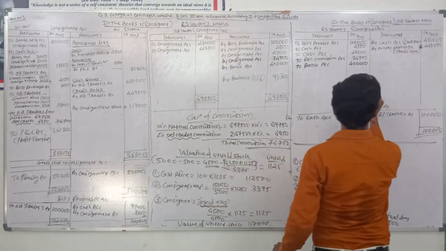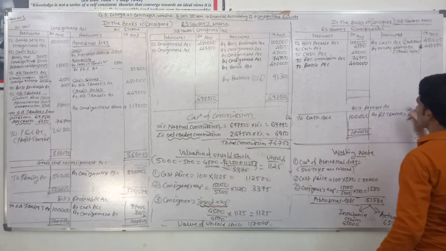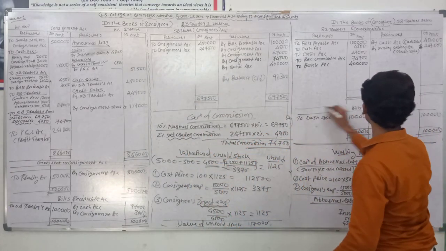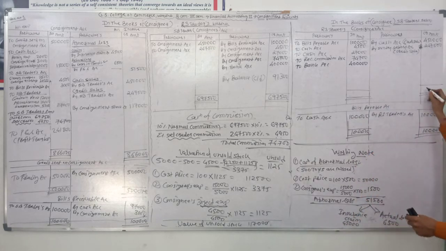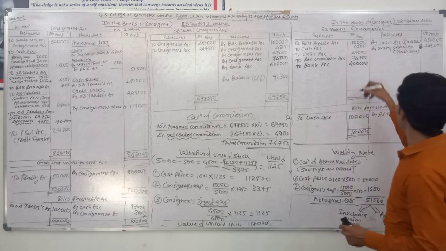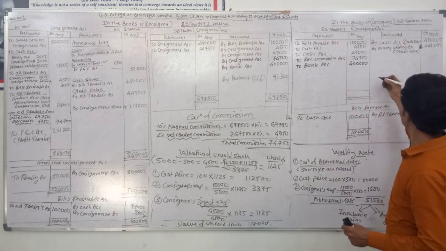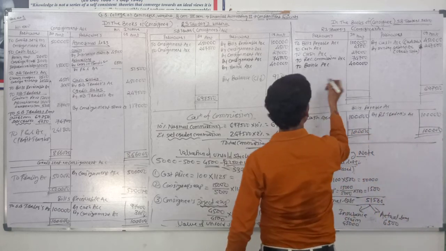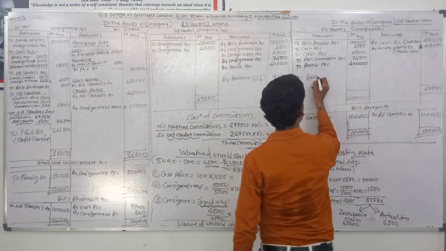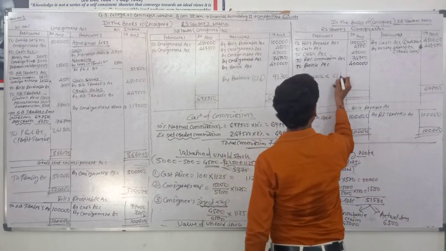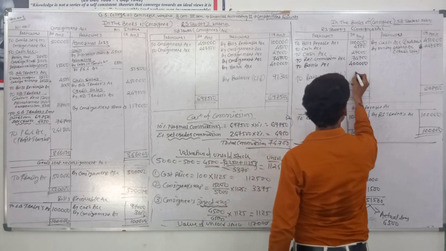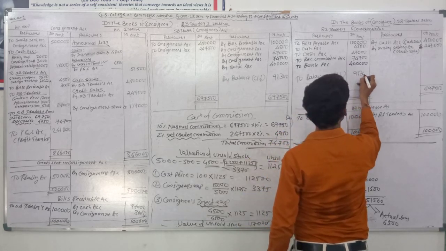Okay, consignee closed their accounts. You know that rupees 6,97,500 is the total payable amount, and balance carried down rupees 91,300.